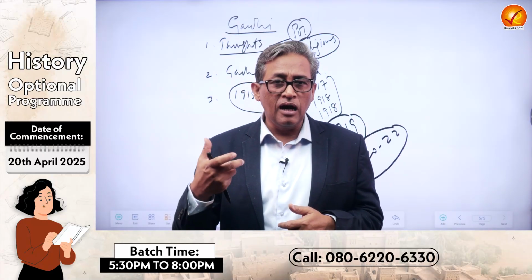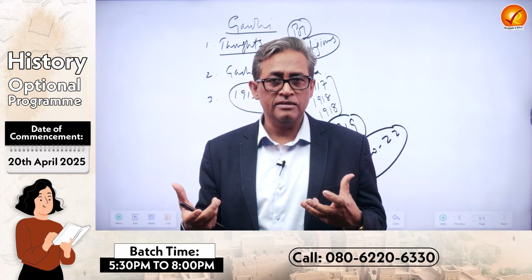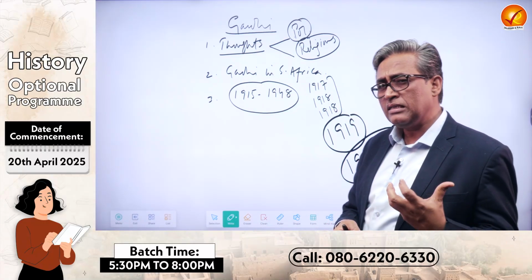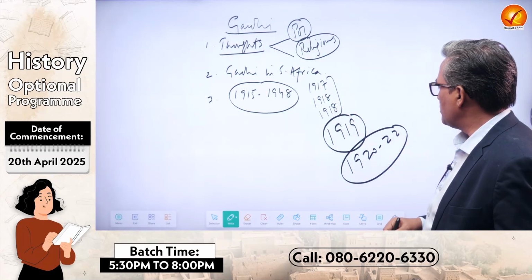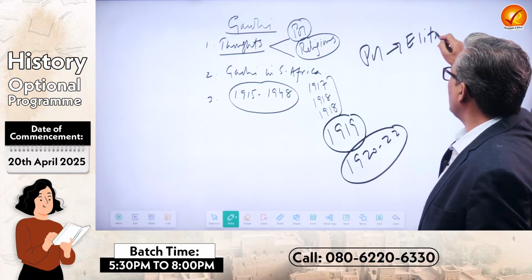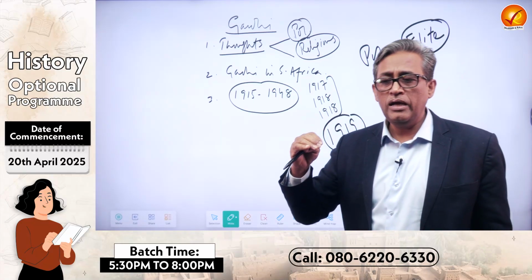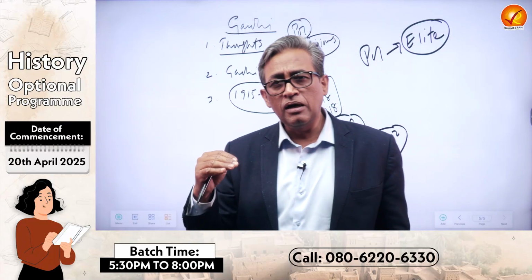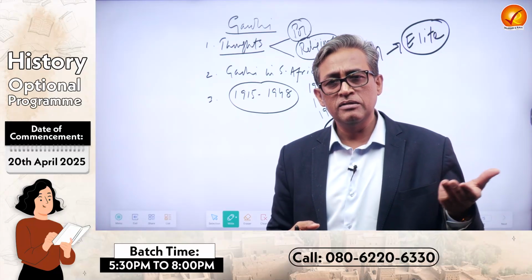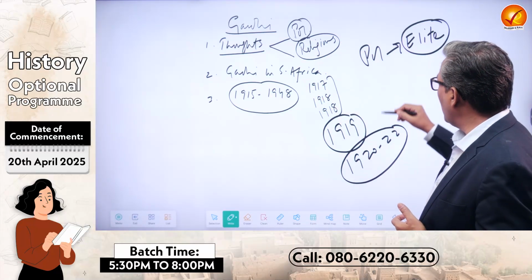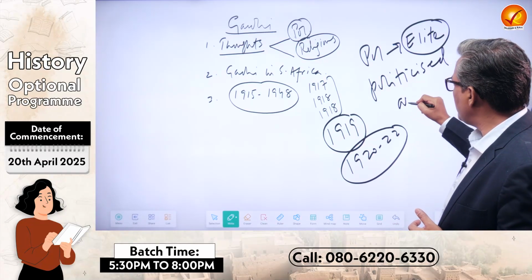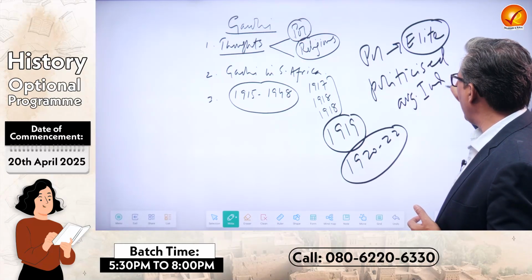So what element Gandhi brought into Indian politics, that you would learn in our classes. And as I just told, in the class itself you can easily grasp it. For instance, before Gandhi, politics was only under the control of the elite, only under the control of urban people, upper caste, male, and mostly in a few pockets like Calcutta, Bombay, Madras, Allahabad, Lahore, etc. It was Gandhi who politicized the average Indian or common man.